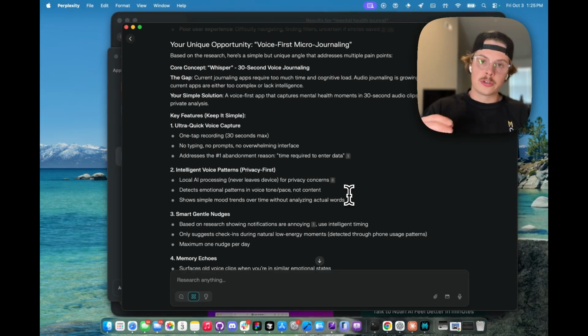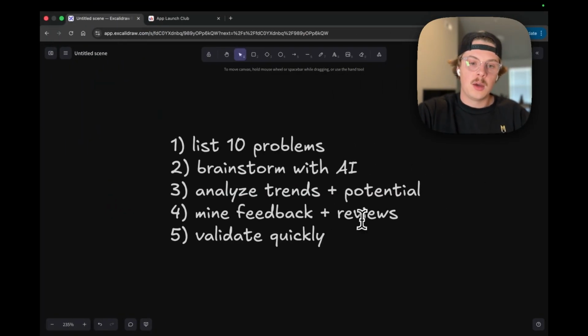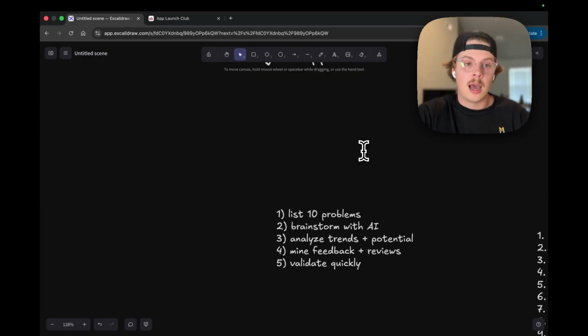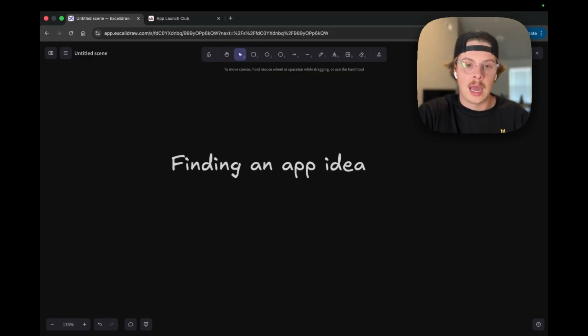Tomorrow, we're going to be going through scoping this down to MVP, what's possible to build in 14 days, and how we're going to approach this, and how we're going to prioritize features to build first versus ones that will come in a later version. So that is day one, finding an app idea and everything that I do to research and find winning app ideas.